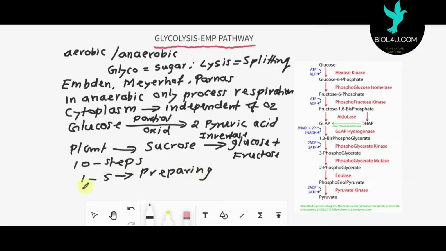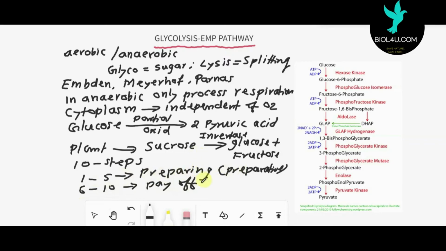And at the same time, steps 6 to 10 are known as the payoff phase. Payoff means this is the preparative phase. It is preparing something, so it is known as a preparative phase. During the preparative phase, it utilizes some ATP, and that ATP is given back during the 6th to 10th reactions. So it is known as a payoff reaction, and 1 to 5 is known as the preparative phase.